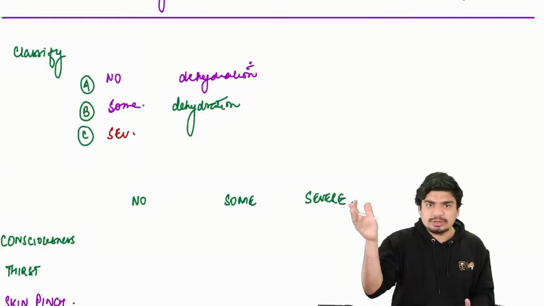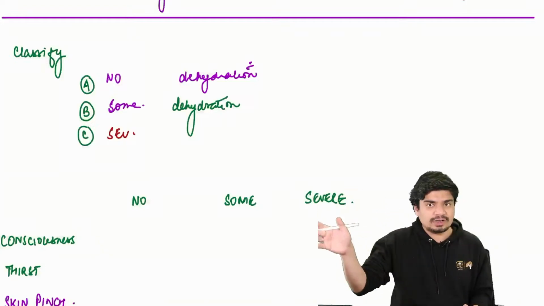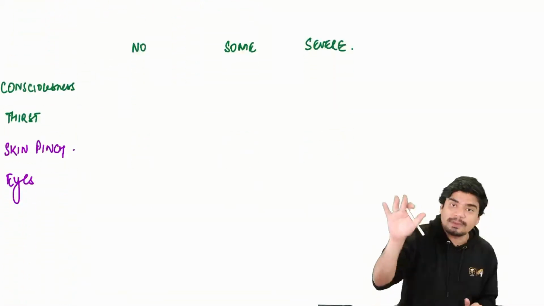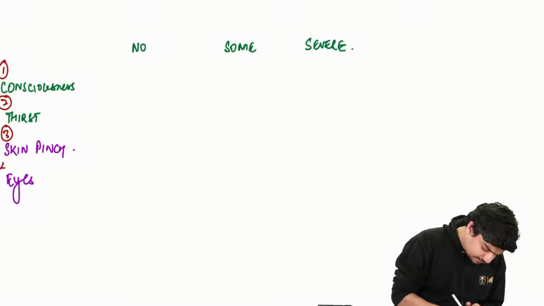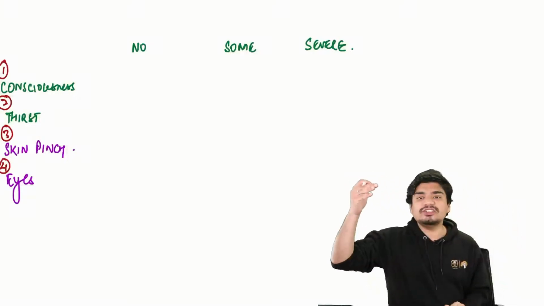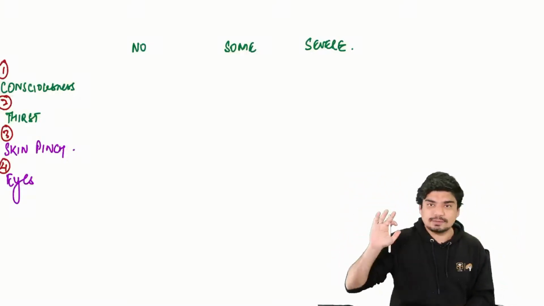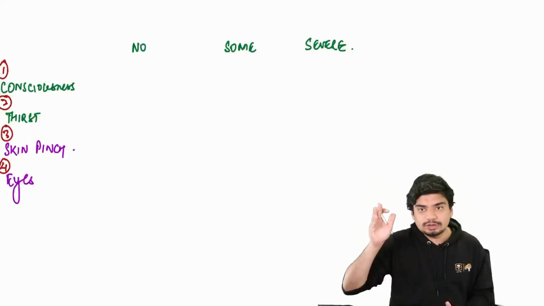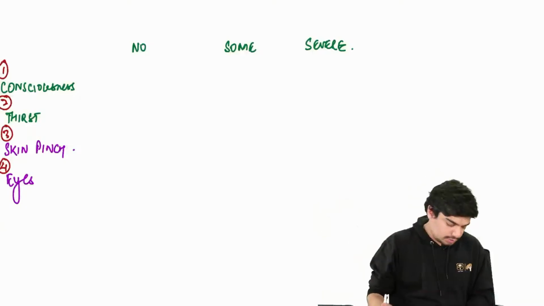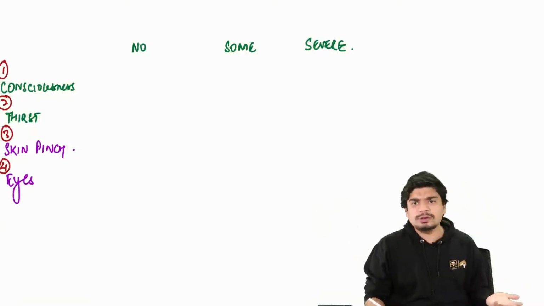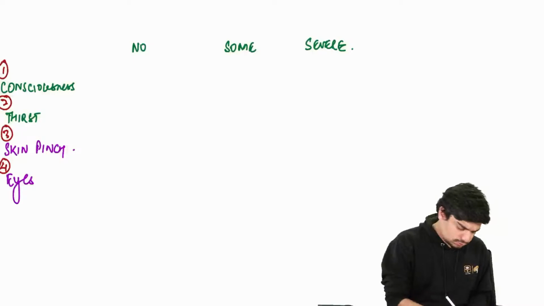Now, how do you differentiate between them? We're going to use 4 parameters: consciousness, thirst, skin pinch, and eyes. These are the 4 parameters we'll use. In no dehydration, consciousness will be normal, the child will be active, alert.